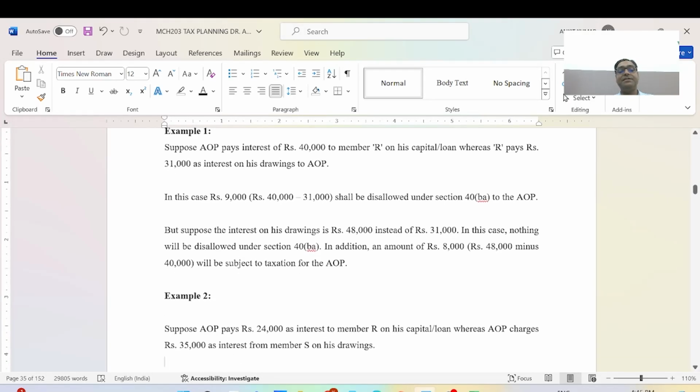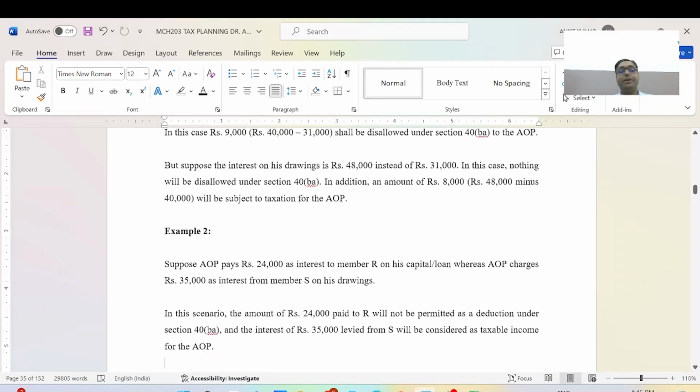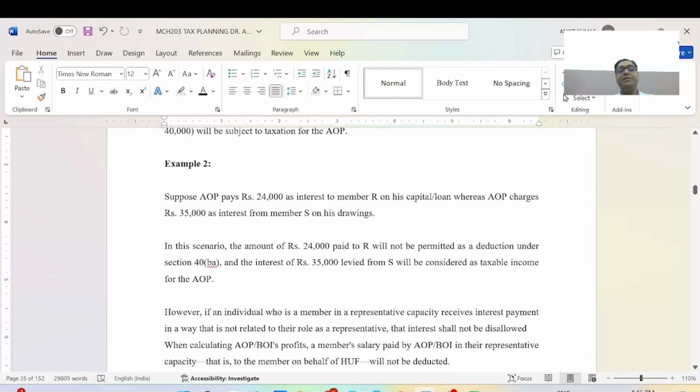Now we will be discussing example 2. Suppose AOP pays rupees 24,000 as interest to member R on his capital loan, whereas AOP charges rupees 35,000 as interest from member S on his drawings.